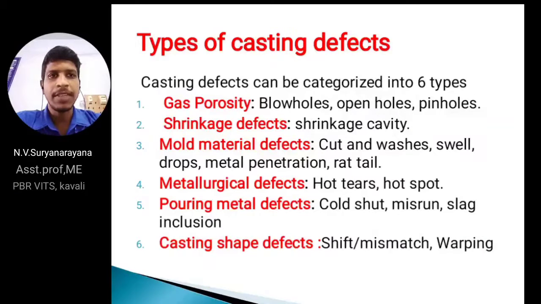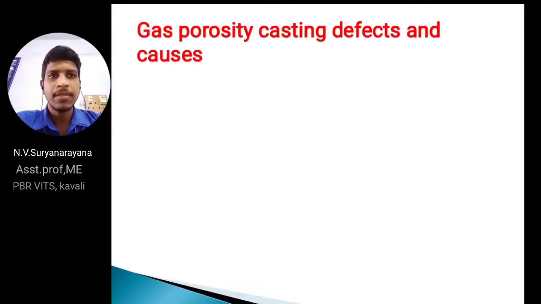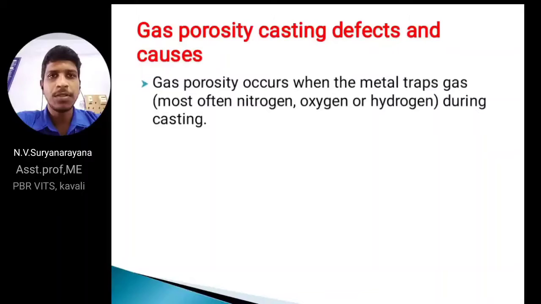Next, shrinkage defects: we have the shrinkage cavity defect. Next, mold material defects. These are related to the mold material, that is sand. The defects are cuts and washes, swell, drops, metal penetration, rat tails. Next, metallurgical defects: we have hot tears and hard spots. Next, pouring metal defects: cold shut, misrun, slag inclusion. Next, casting shape defects: shifts or mismatch. Finally, warping.